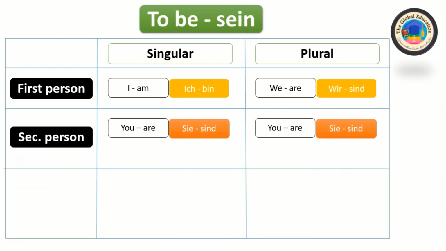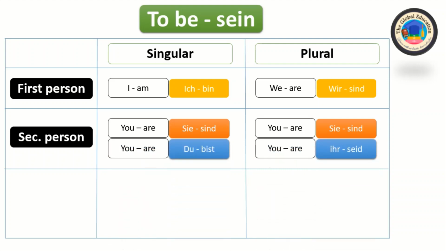In the second person, in the formal case, we use you are in English and in German, Sie sind. So Sie means you and are means sind.